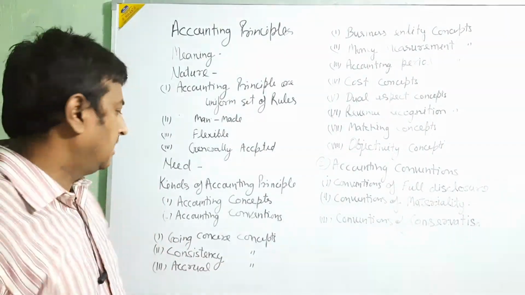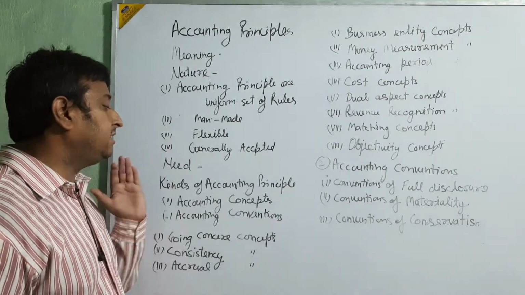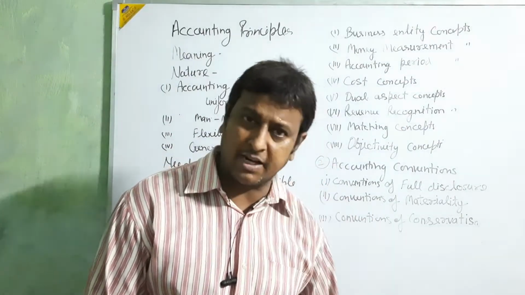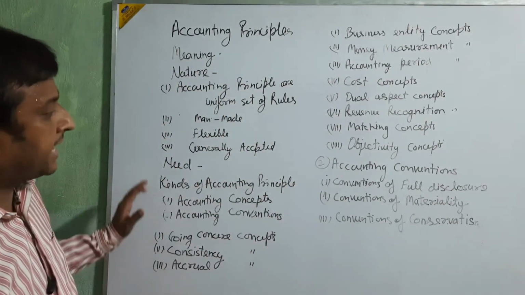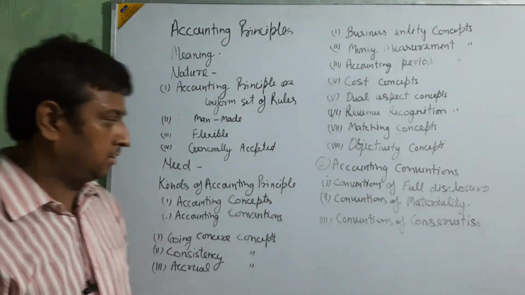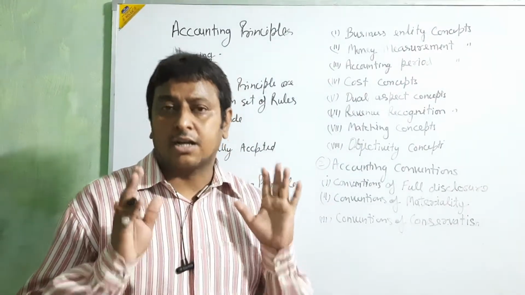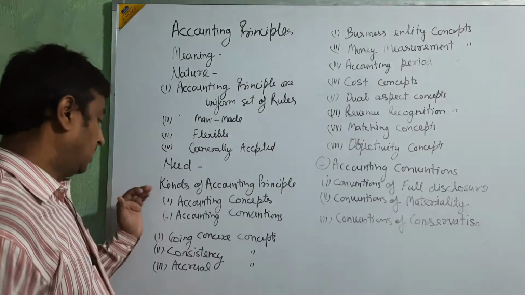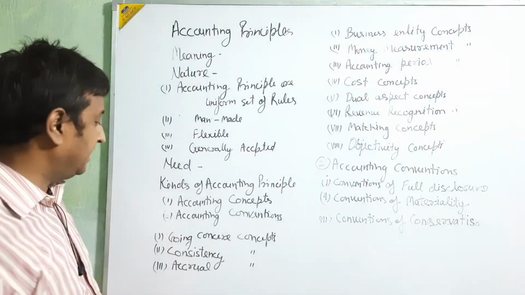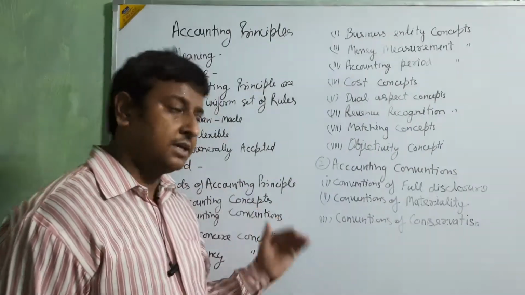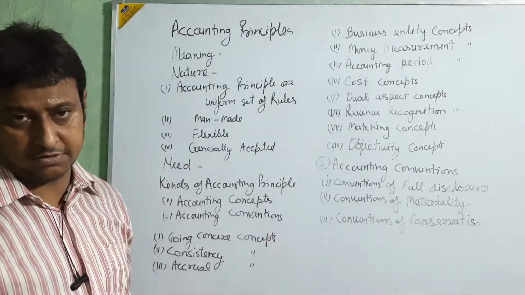Now I am going for the kinds of accounting principle. Two kinds we are going to utilize: accounting concept and accounting convention.